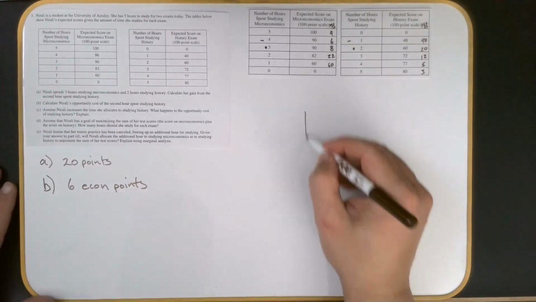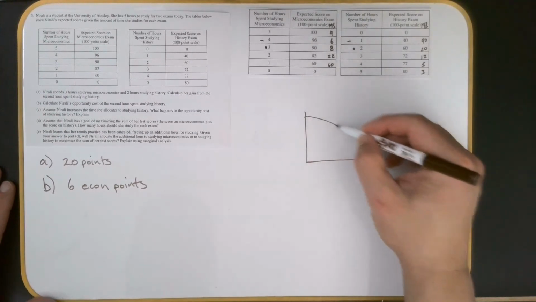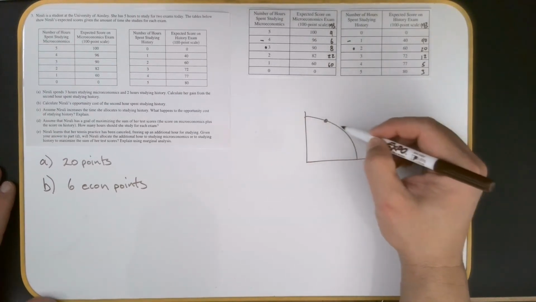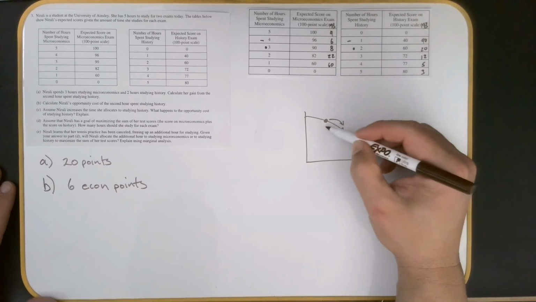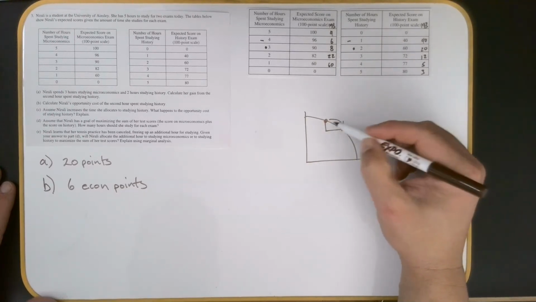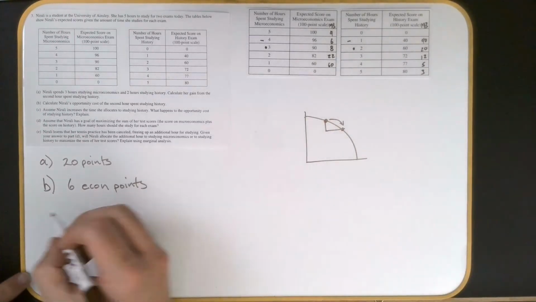Okay, and if you wanted to do it on the PPF style, if you wanted to think about it that way, you were moving from here to here. What did you give up to make that move? Well, she gave up 6 points, 6 econ points.